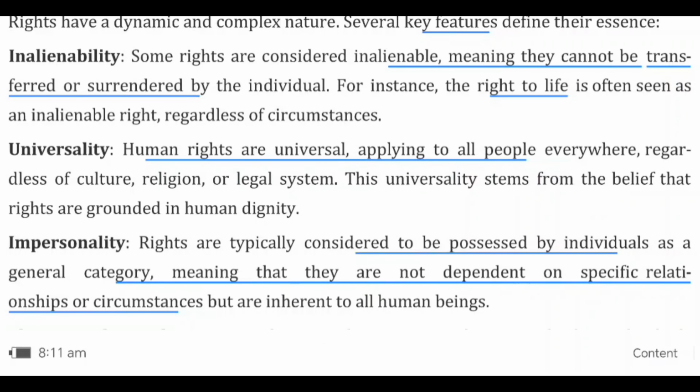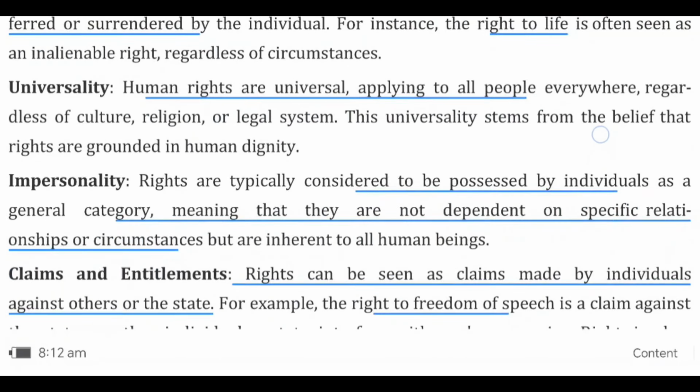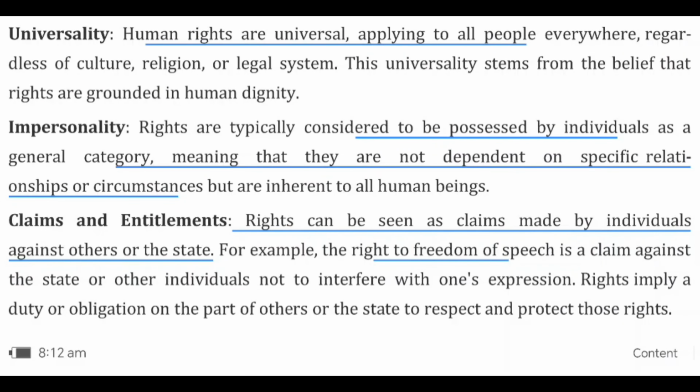Universality. Example: human rights are universal, meaning they apply to every citizen without any discrimination. Next, impersonality means rights are considered to be possessed by individuals as a general category, meaning they are not dependent on specific relationships or circumstances.